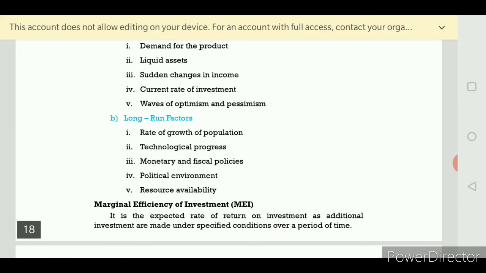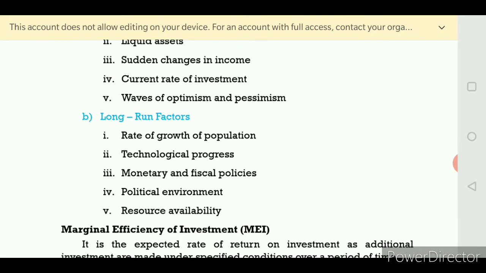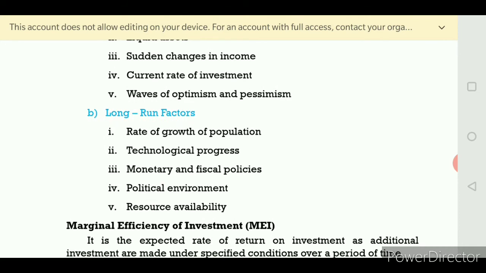Next one, we come to know about monetary and fiscal policy. See here, monetary and fiscal policy play an important role in the marginal efficiency of capital. They have to follow a cheap money policy. Cheap money policy means the rate of interest should be reduced. If a low rate of interest is available, the entrepreneur would receive more loans from the bank and will start his investment. So this is the first and most important under monetary terms.